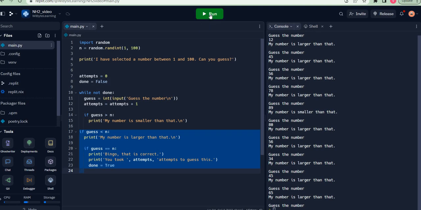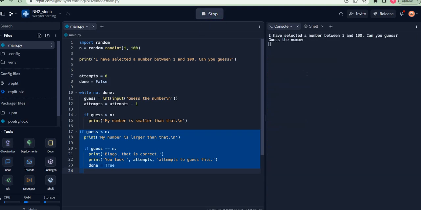So basically if I were to stop this and run, my code will never even tell me the number is larger. Notice the number was larger than 12, but I was not told this because this was not even executed. So be careful on this. Notice indentation is how the entire loop is being defined. In this code, the indentation is getting over at line number 15 itself. So like I said, all these three have to be at equal level of indentation, and done has to be set to true. This is how you can ensure that you're not ending in an infinite loop.